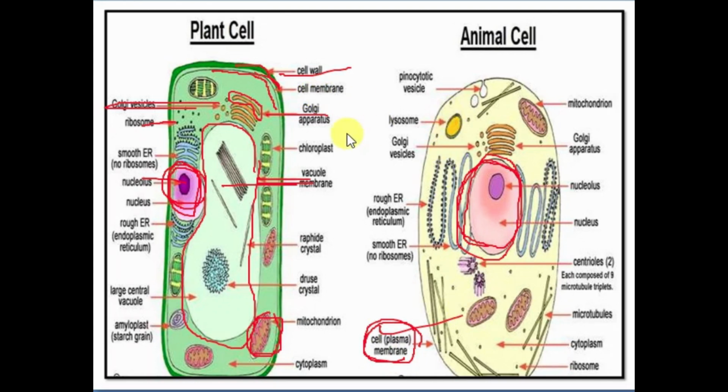Okay, then these are present in both: Golgi apparatus, mitochondria, rough endoplasmic reticulum and smooth endoplasmic reticulum. This is present in both plants as well as animal cell. And then we have cytoplasm, the space in which all these components are there, that is the cytoplasm. Then here you can see ribosomes attached to the endoplasmic reticulum. Okay, so this is the difference between plants and animal cell.